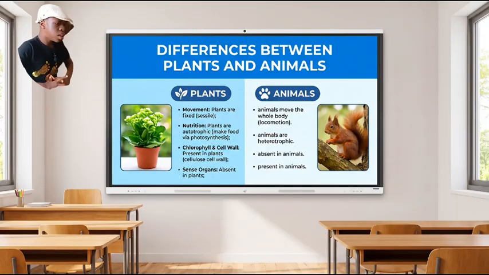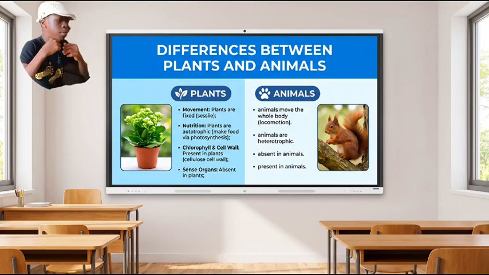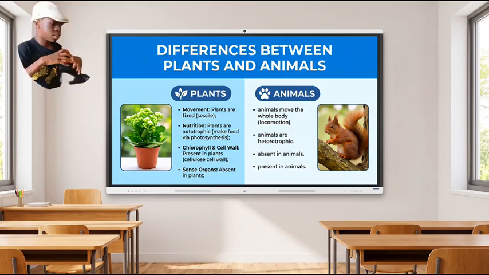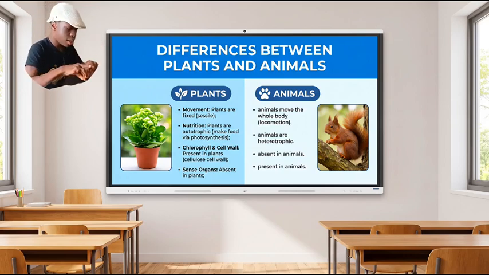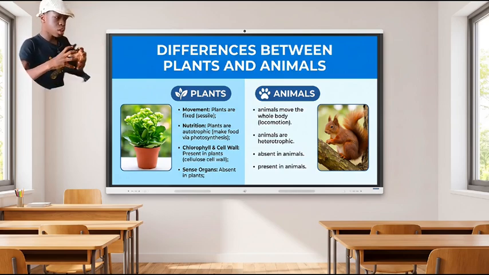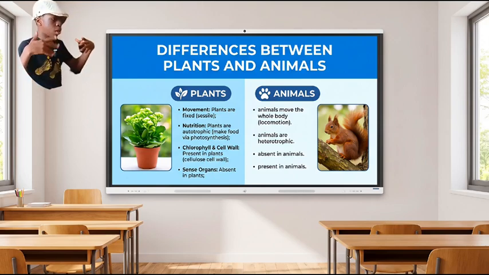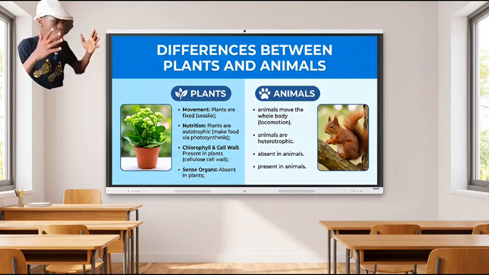So, now, let us examine the core differences between living plants and living animals as summarized on the screen behind me. While both are living things, plants are fixed in a place and manufacture their own food through autotrophic nutrition using chlorophyll inside cellular cell walls, which means they are sessile. While animals, they move the whole entire body, which is locomotion. They move their whole body.